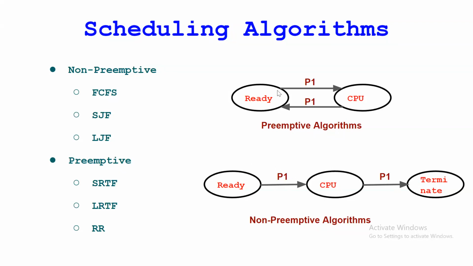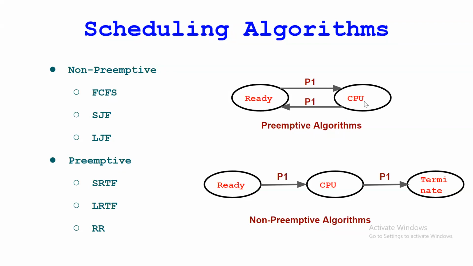Suppose the ready state has one process, say P1. The processor has taken P1 for execution, and suppose another process comes for execution to the processor. Then what will the processor do? The CPU will preempt P1. It means it will suspend the execution of P1.